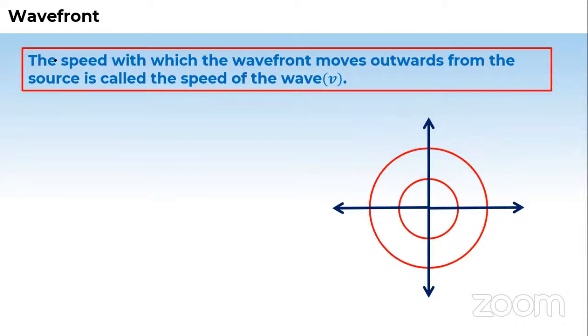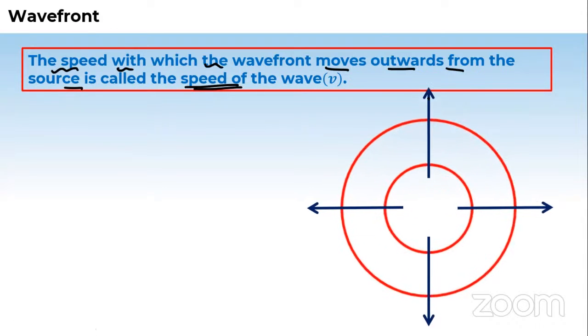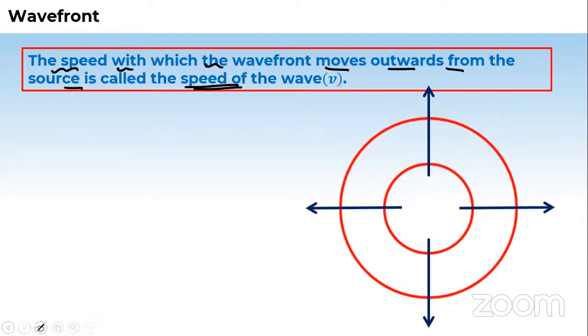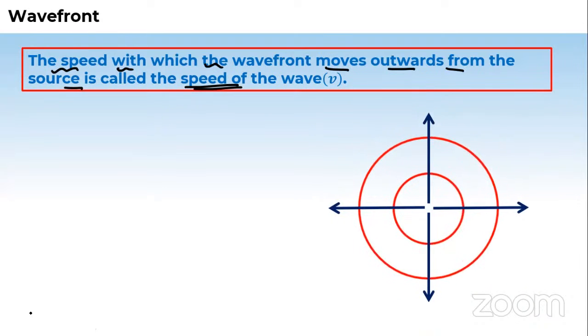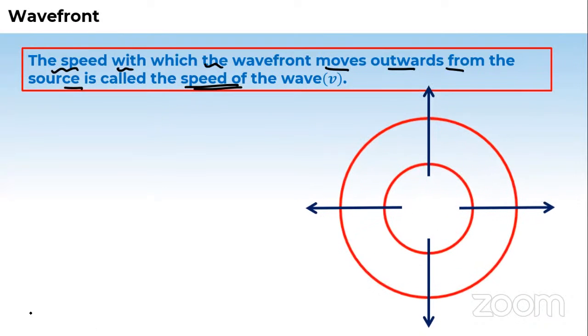The speed with which the wavefront moves outward from the source is called the speed of the wave. Remember this point also. You can see here, it's going like this. So the speed with which the wavefront moves outward from the source is called the speed of the wave. I hope it's fine. So all these points are cleared. Now let us proceed.